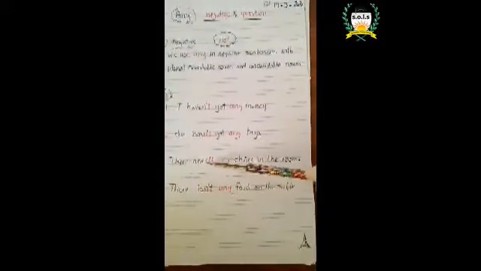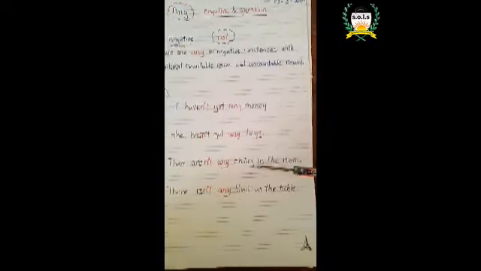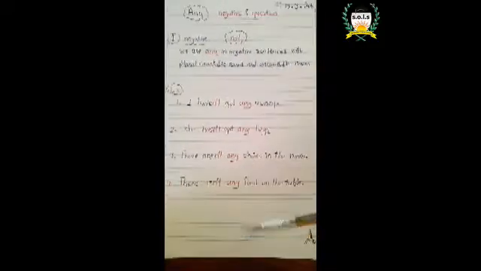Look at example number 3. There aren't any chairs in the room. Here aren't is negative. Excellent. Aren't any chairs. Chairs here is, very good, a plural countable noun in the room. Look at number 4.